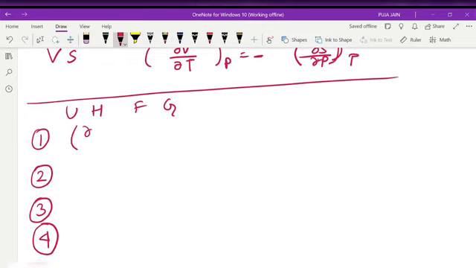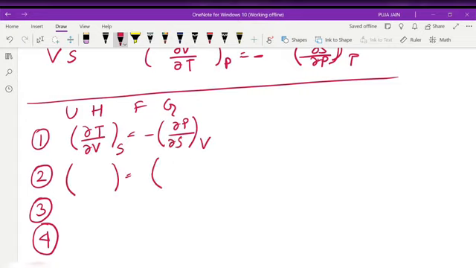Del T with minus of del P. Now T's conjugate is S, P's conjugate is V. So del S and here del V. Again what we have learned, del T is coming, del V is coming. V's conjugate is P, T's conjugate is S. So here del P, here del S.